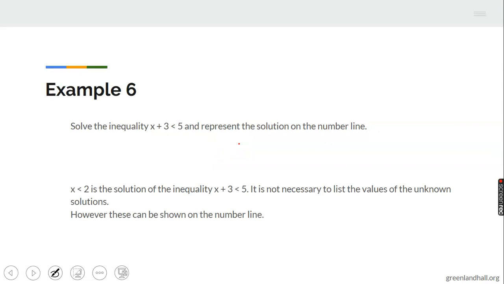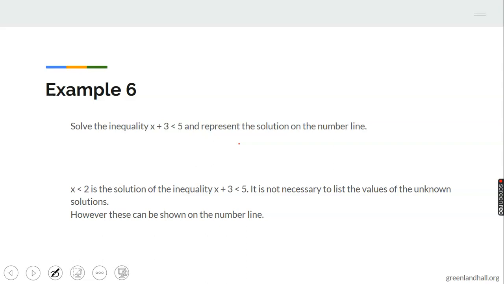Now, having done that, we move to the example to illustrate how to solve inequalities. How do you solve inequalities? It's not like your simple equation. We've done simple equations. Now look at this question. Solve the inequality x plus 3 less than 5 and represent the solution on a number line.